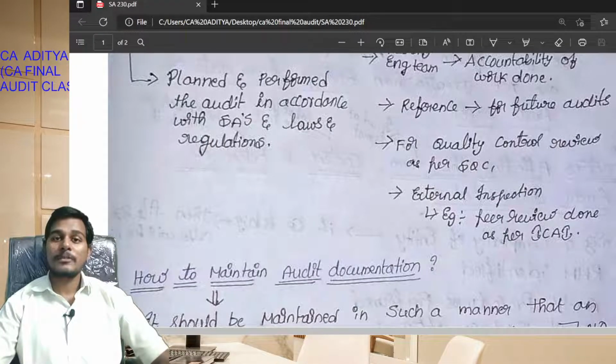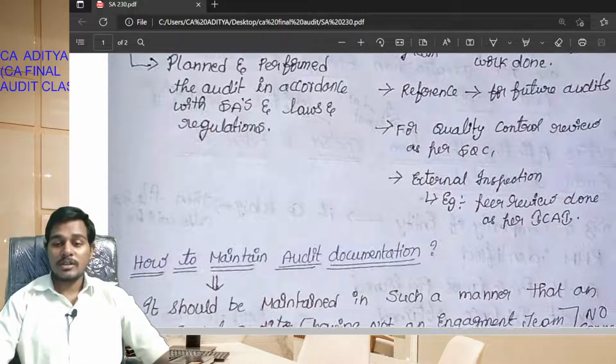What is meant by peer review? It is a review conducted by a member of the ICAI regarding the audit firms. The peer review board will select an audit firm and the peer review is conducted by a member of the ICAI for that audit firm. So in such an audit firm, for conducting the peer review, the member of the ICAI will check the audit documentation. For the purpose of peer review also, we should keep the audit documentation.